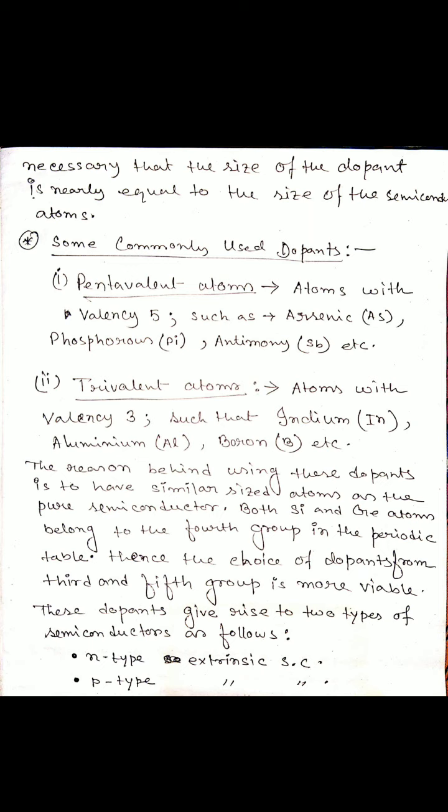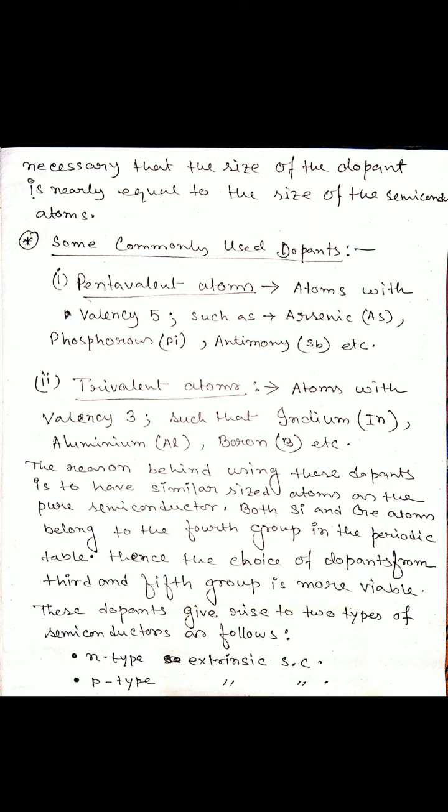Combining these, we get indium phosphide and gallium arsenide. That's why we see that a compound semiconductor is nothing but an example of an extrinsic semiconductor. The reason behind using these dopants is that they are similar in size to the pure semiconductor atoms. Both silicon and germanium belong to the 4th group of the periodic table. Hence, the choice of dopants from the 3rd and 5th group is more viable, more suitable. These dopants give rise to 2 types of semiconductors.